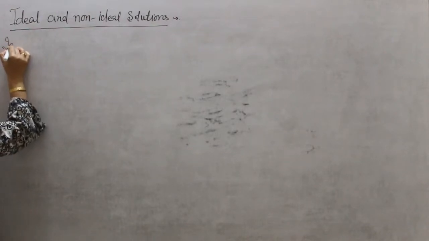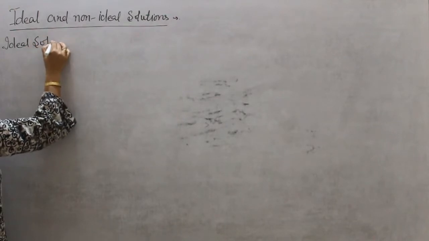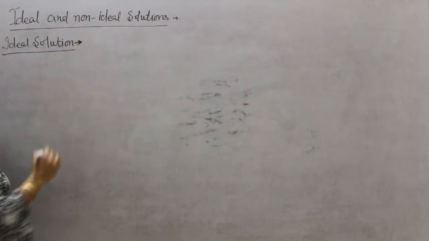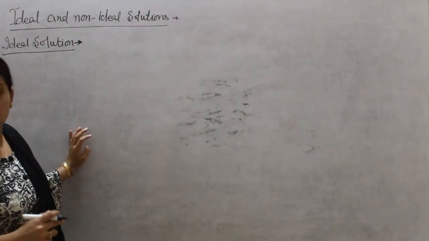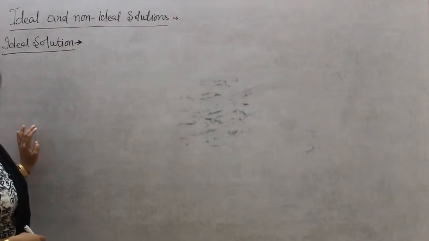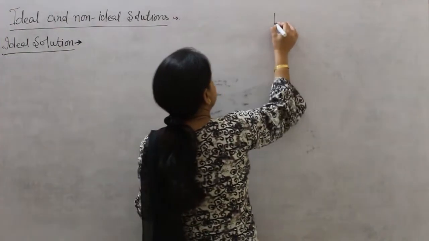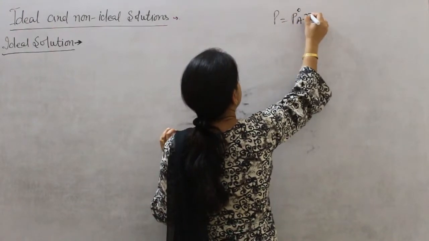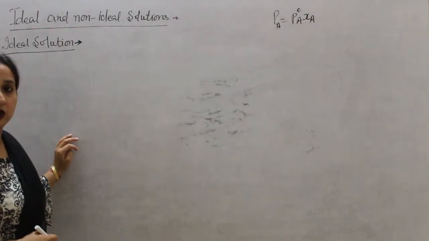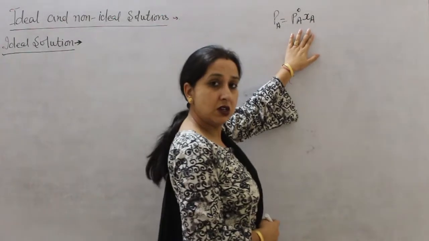Ideal and non-ideal. First we will discuss ideal solutions. In the previous lecture we have discussed Raoult's law. What do you mean by Raoult's law? According to Raoult's law, the partial pressure of each component in a solution is equal to the product of its pressure in the pure state and its mole fraction. For example, partial pressure of component A is equal to P naught A into XA. This was according to Raoult's law.